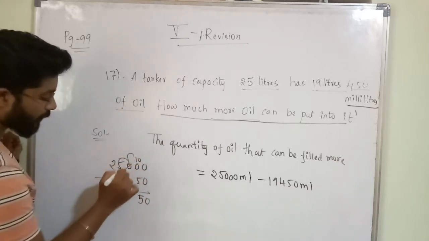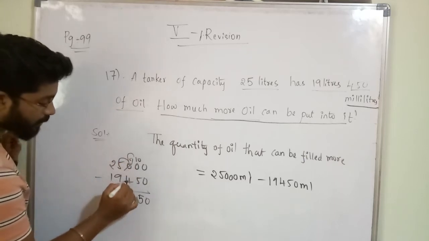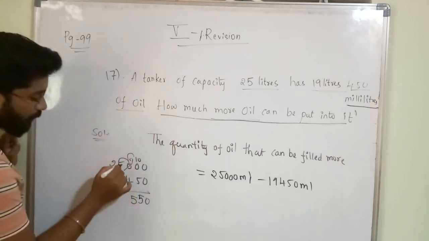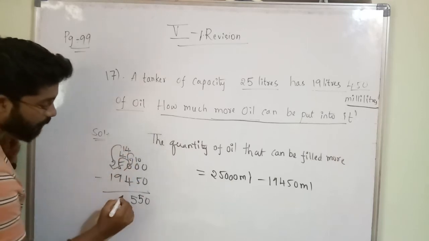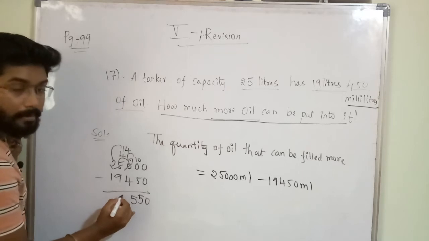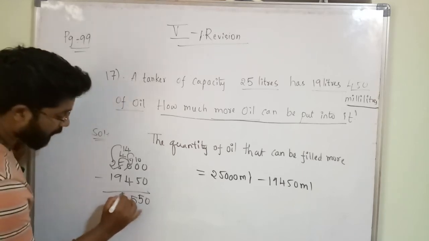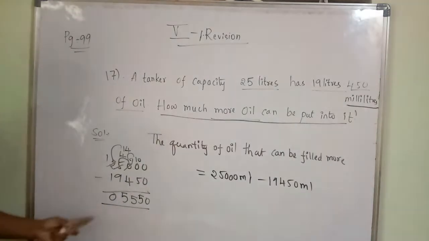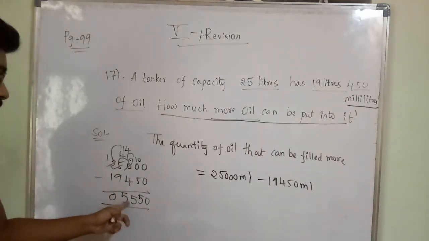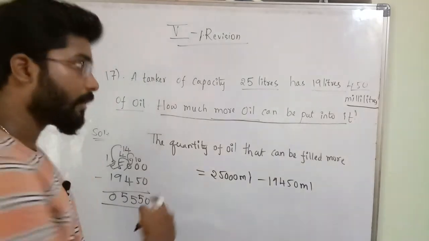So here again we have to carry. Here 9 will come. 9 minus 4, how much? 5. Okay, so here 4 will come again. Here we have to do 14. 14 minus 9, how much? 5. Okay, 1 minus 1, 0. Okay, so 5 liters 550 ml more can be filled.